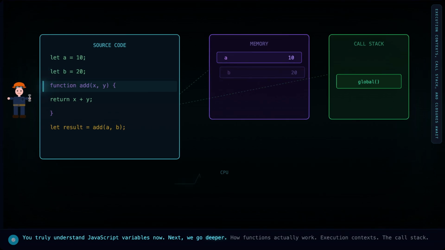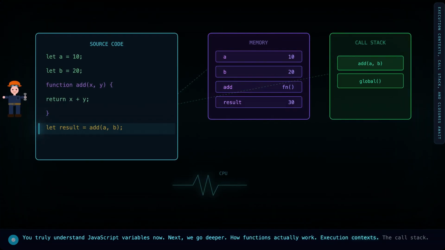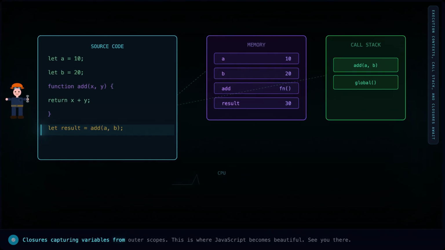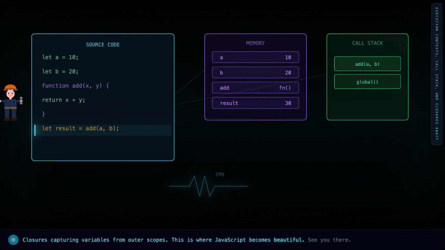Next, we go deeper. How functions actually work. Execution contexts. The call stack. Closures capturing variables from outer scopes. This is where JavaScript becomes beautiful.